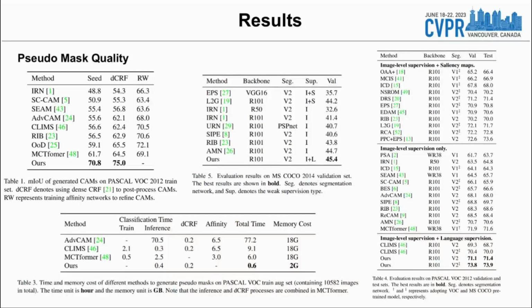Here are our results. We first evaluate the quality of generated pseudo-masks. In Table 1, our method outperforms previous works by a large margin. When using these masks to train a segmentation model, it also performs well. Besides, our work is based on CLIP and requires no extra training during mask generation, so it is efficient in terms of time and GPU memory.